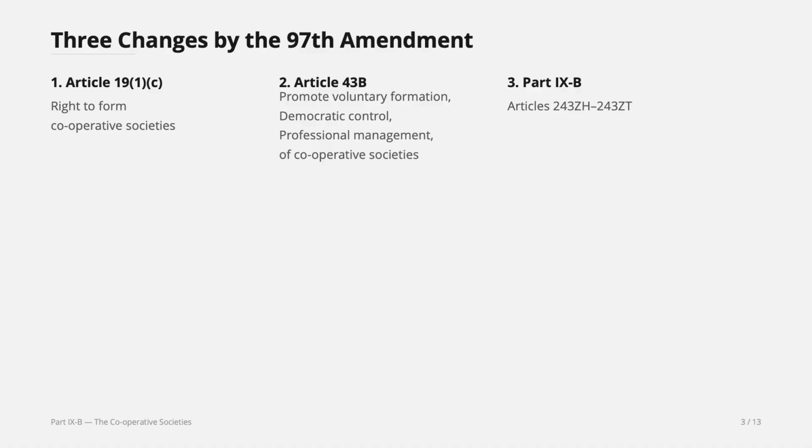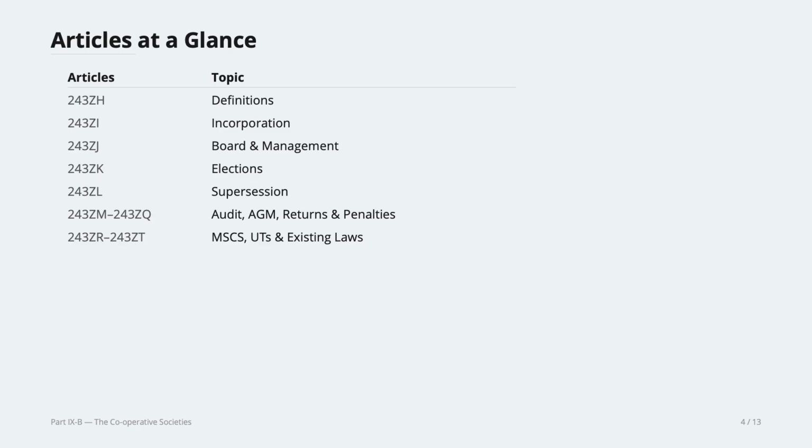So it added Article 19(1)(c) in the fundamental rights. It also added Article 43B in the directive principles of state policy. It also added Part 9B, Articles 243ZH to 243ZT. So it added these three parts. One is Part 9B of the Indian Constitution, 19(1)(c) is a fundamental right, and Article 43B is a directive principle of state policy. Now these are the articles at a glance. We will be studying them one by one.